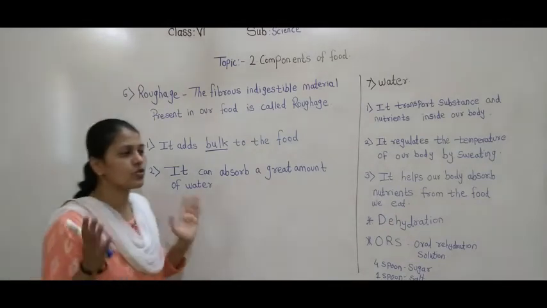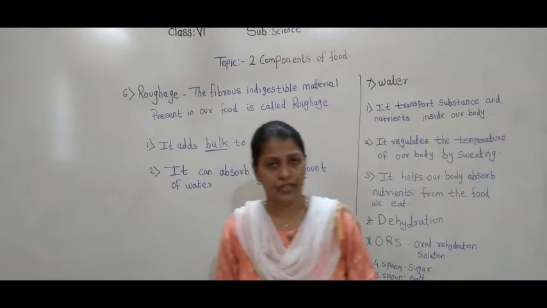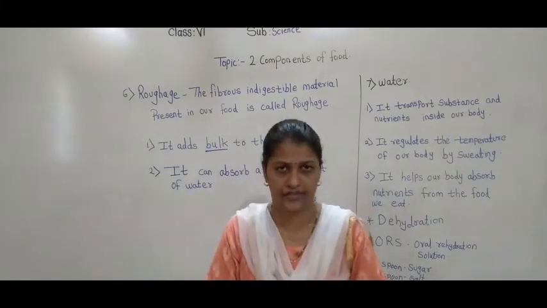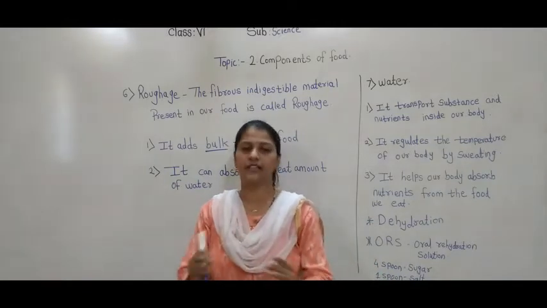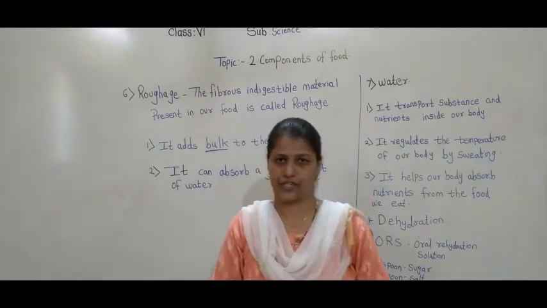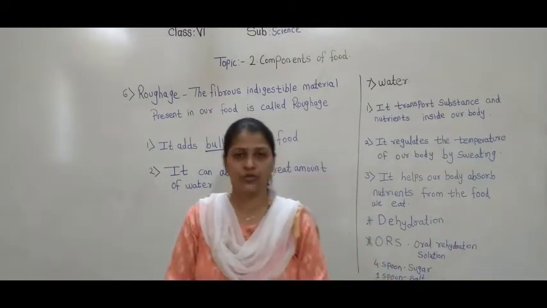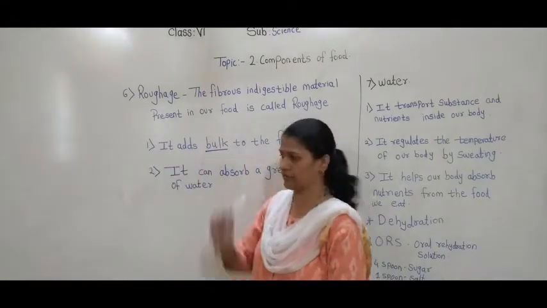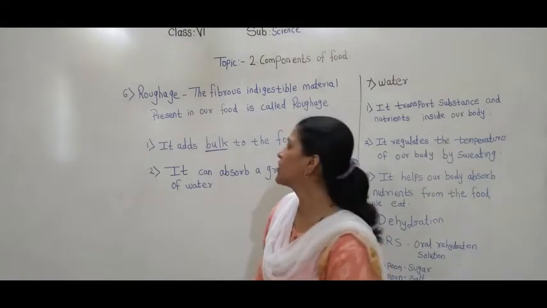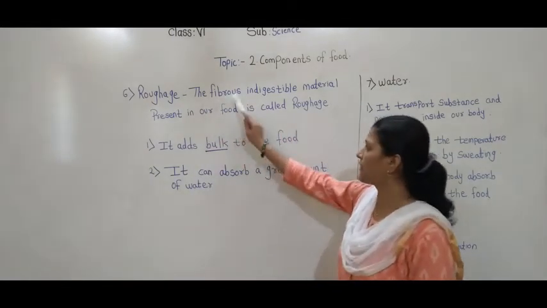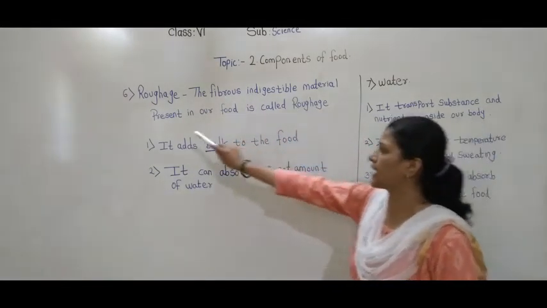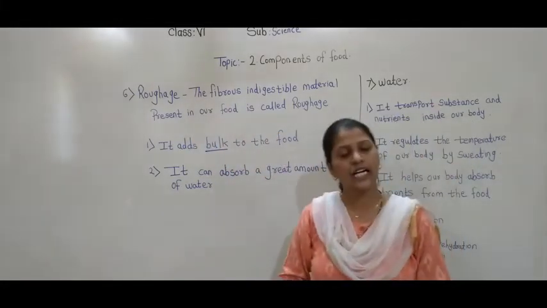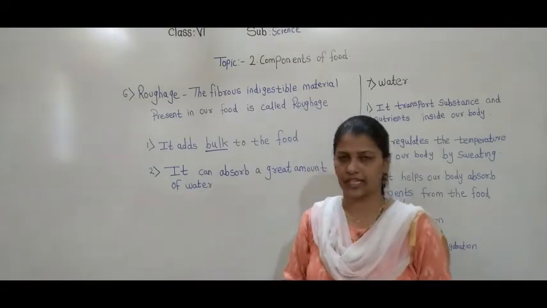So which are the sources? From where do we get this roughage? Yes, the most important source is the salad. If we are having the salad, then we can get roughage. Then vegetables and fruits, these are the main sources of roughage. Are you getting this? So roughage is nothing but the fibrous undigestible material present in our food, that is called as a roughage.